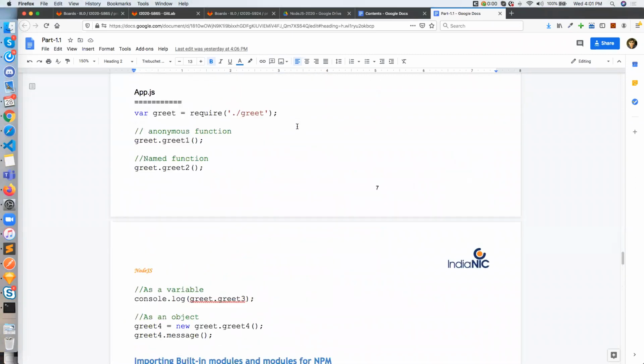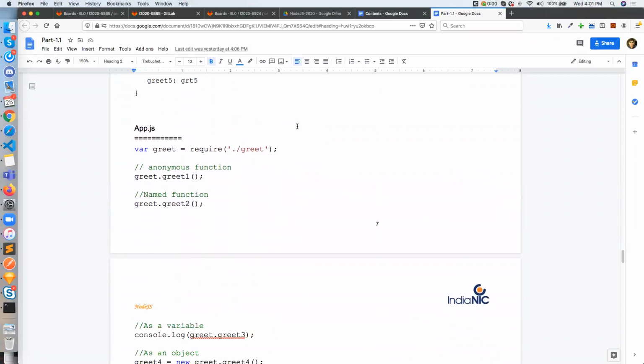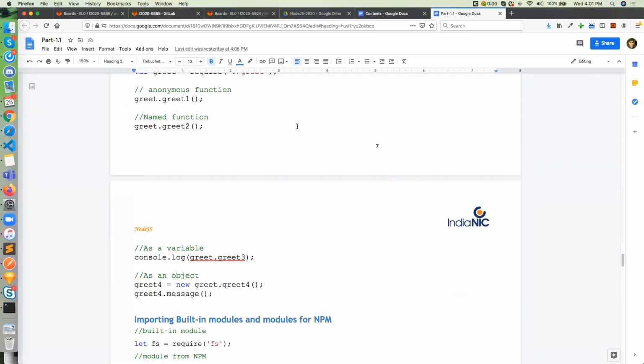So has anybody tried creating custom modules in Node.js by themselves and importing them in another file? Has anybody tried module.exports and how it works? Because most front-end developers are acquainted with import, not require. We can use import as well in the latest version of JavaScript and the latest version of Node. They support that.